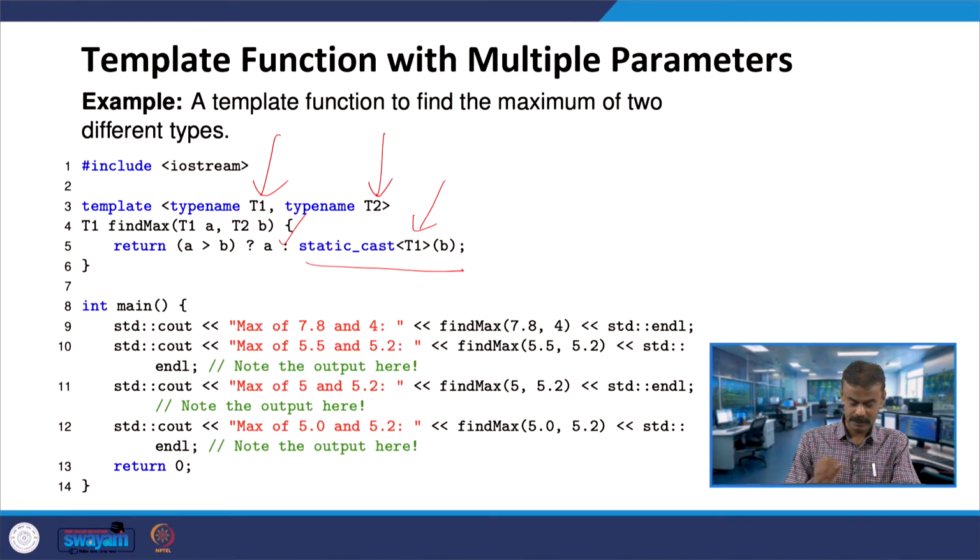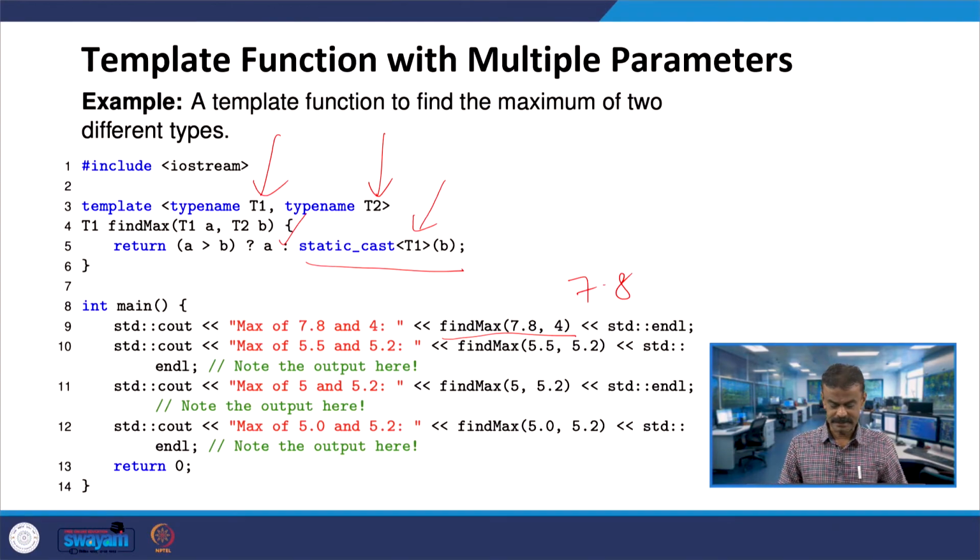Now you see you are calling find max 7.8 comma 4. One is double, another one is integer. So, in this case what will happen? Since one is 7.8 and another is 4, and we know that 7.8 is greater than 4, even without typecasting this code should work because you have specified the type names T1 and T2. One is double, another one is integer. Even assuming it gets typecasted, it will become 4.0. So, the maximum of 7.8 and 4.0 will print 7.8.